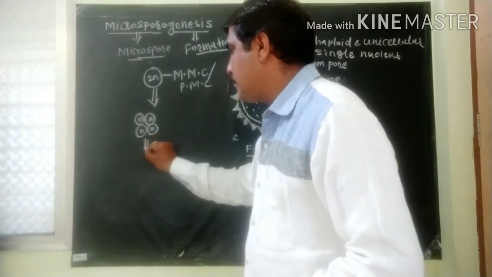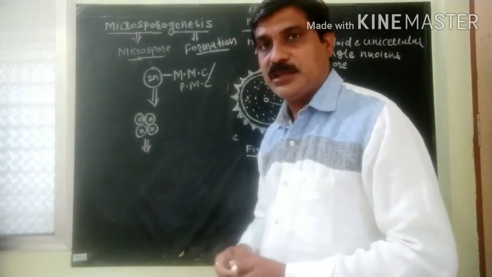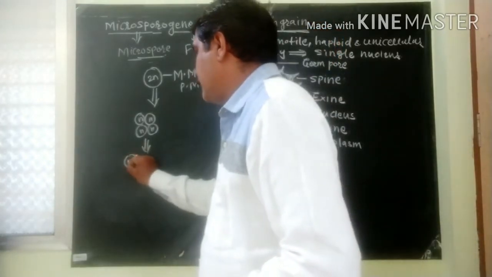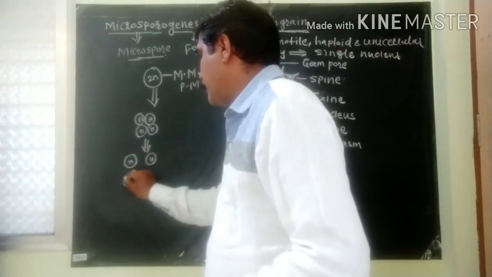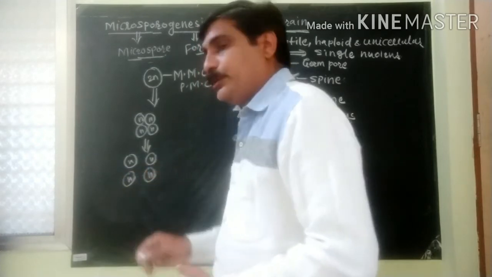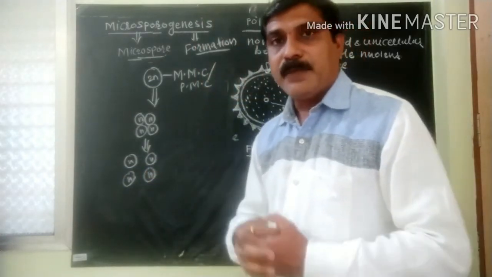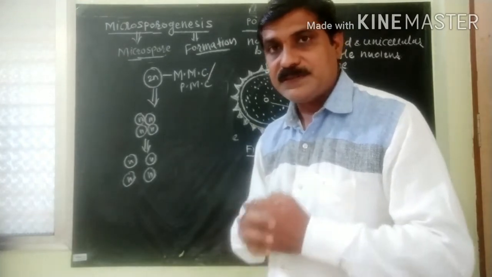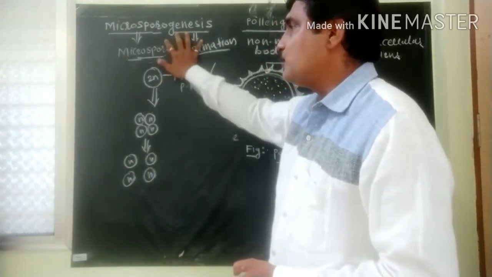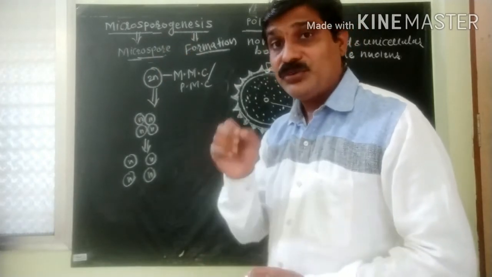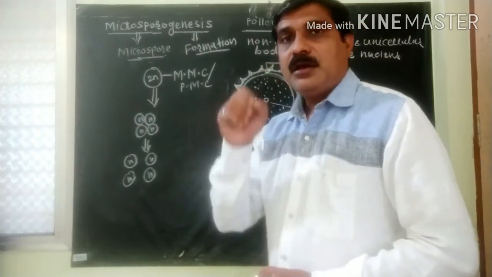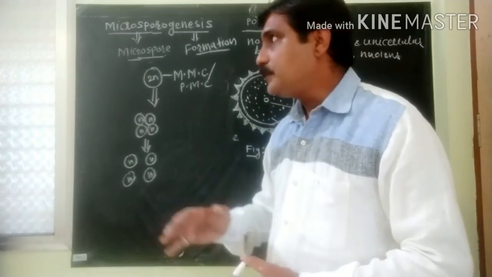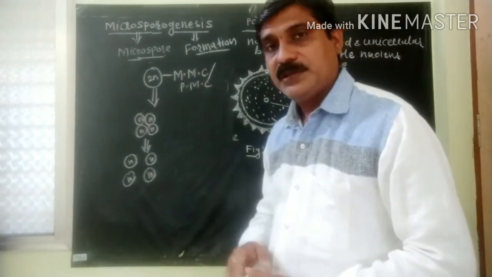Later this cluster separates, the microspores separate from each other like this, and develop the wall, known as pollen grain. So this is the process of microsporogenesis, which takes place in the pollen sac, or we can say microsporangia.